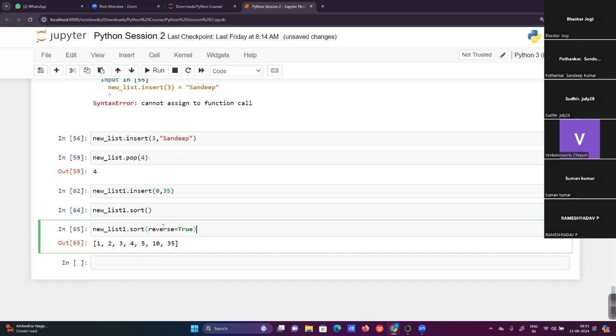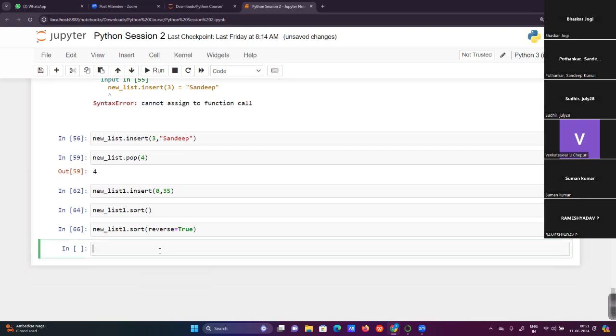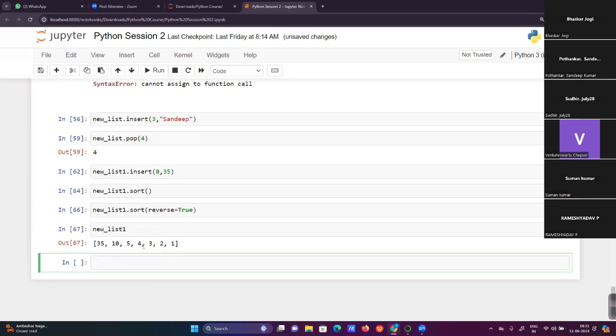We are giving the instruction as descending order. Now new list: 35, 10, 5, 4, 3, 2, 1. Reverse order, descending order, I mean. Clear?